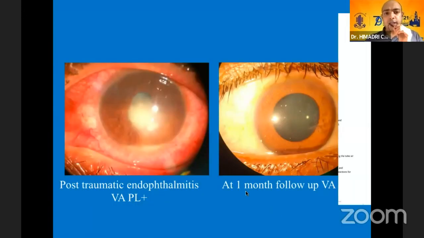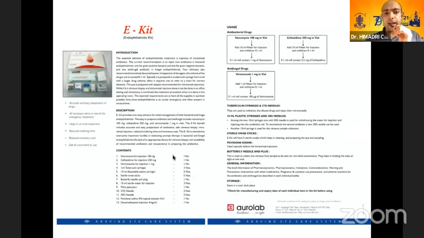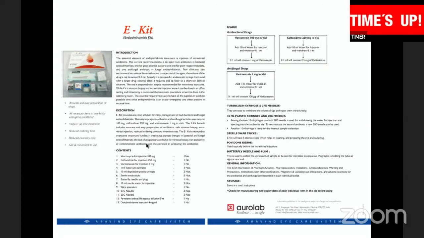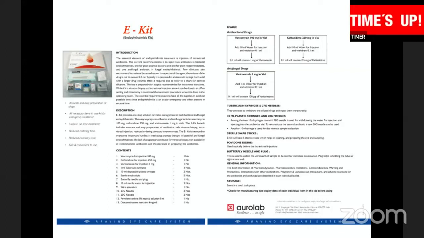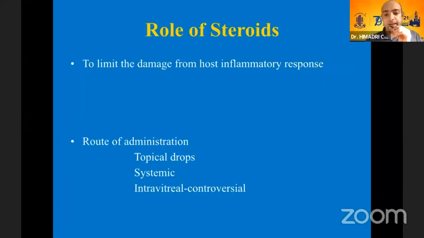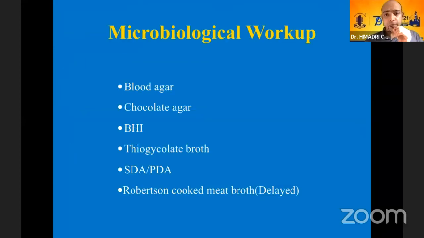Now, I need to mention this e-kit which is available, no financial interest again, from Aurolab. They contain all the drugs that you need, and you can actually have it, especially in your periphery. There is a role of steroids in bacterial endophthalmitis. However, if you have a doubt that it's a fungal case, then it's better to avoid. Again, microbiological workup can be done in these media.